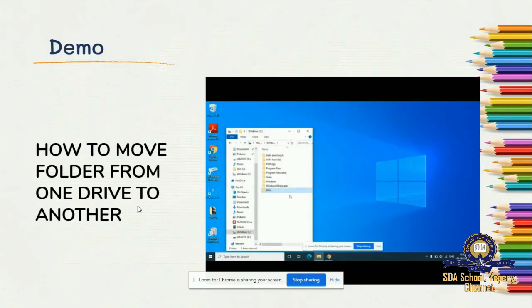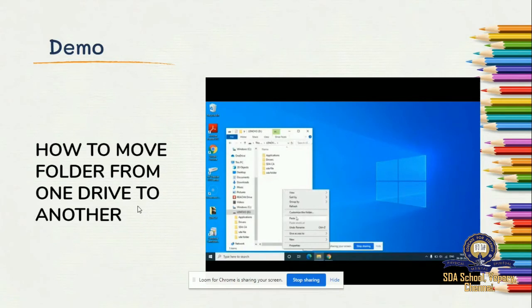Now double click it. Now let's copy the folder. We have to move it, so right click the mouse and choose the cut option. Again go to D drive, where we have to paste the moved folder. Now again right click your mouse, paste. Now you can see the SDA folder.